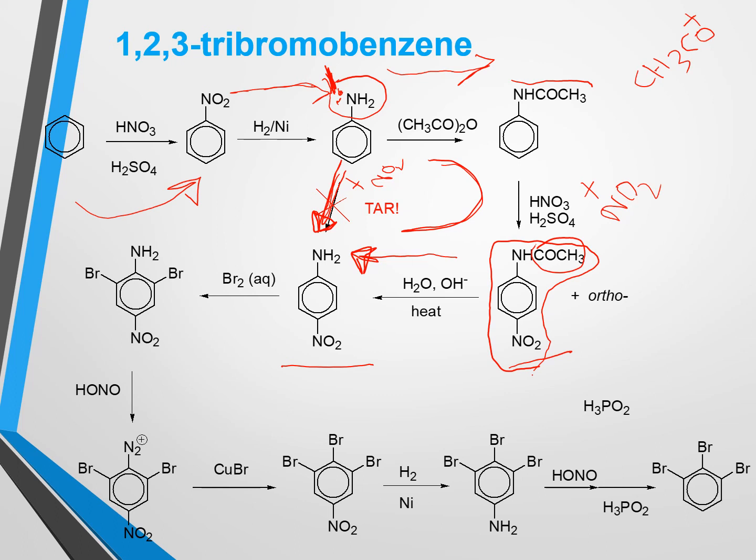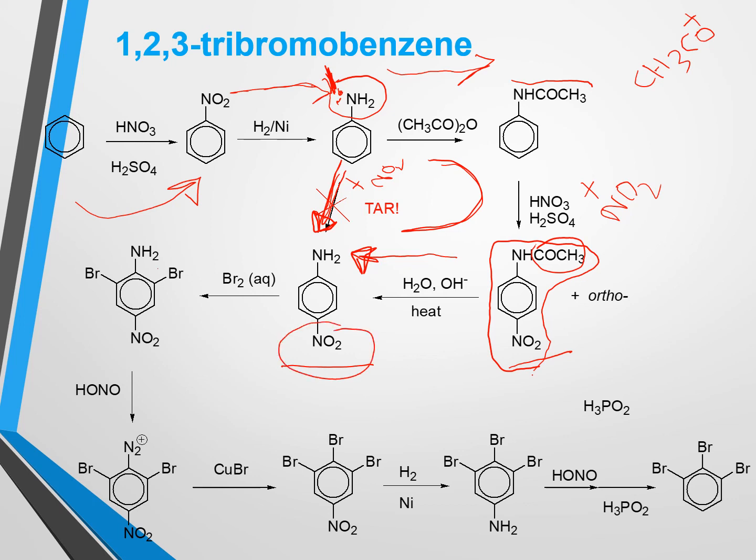If we use a little bit excess amount of bromine, and I told you in my previous classes that halogens are very highly reactive during electrophilic substitution. Due to its high reactivity, it occupies every possible space for electrophilic substitution reaction. We know that the amino group is ortho-para directing, but the para position is already occupied by nitrogen.